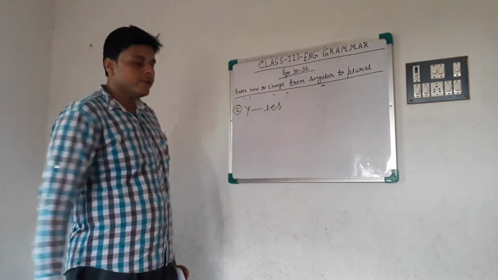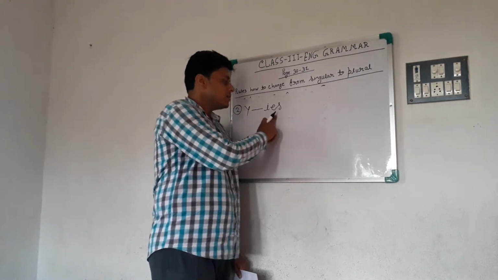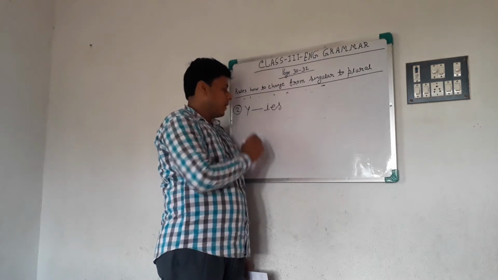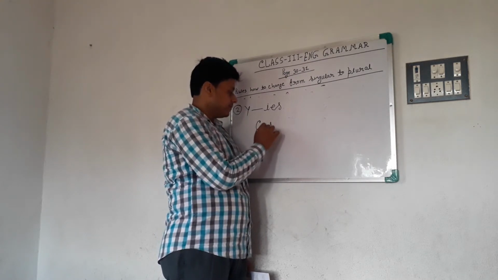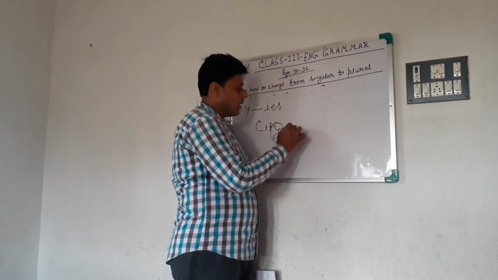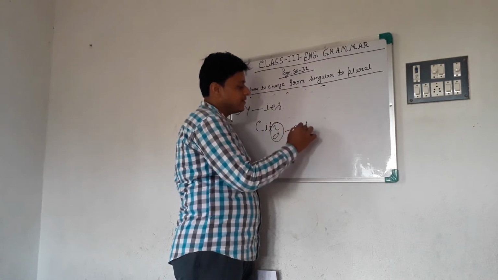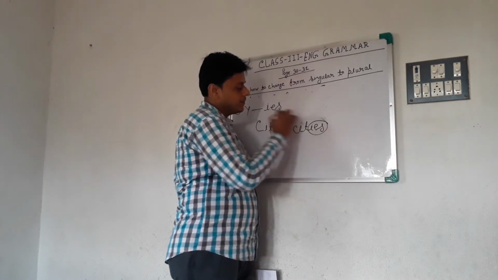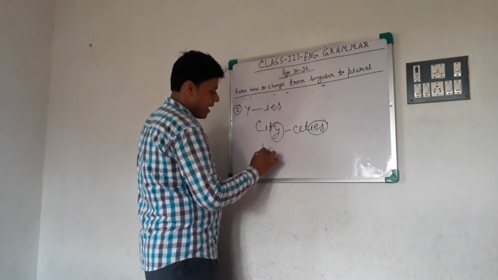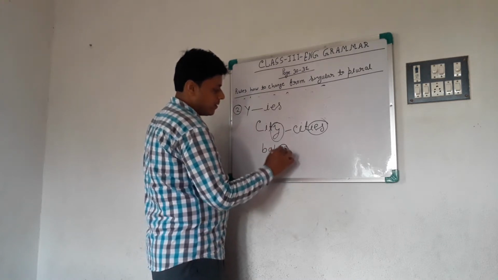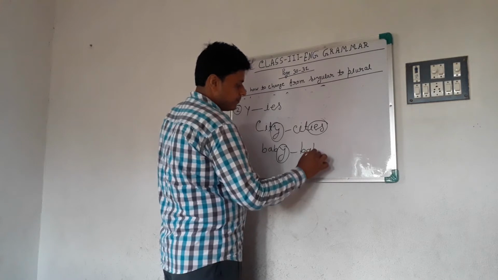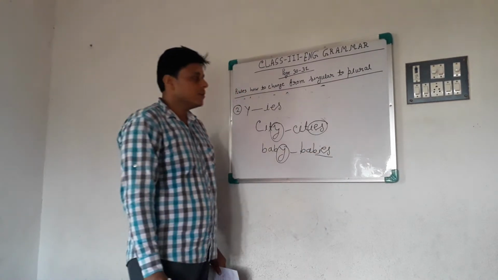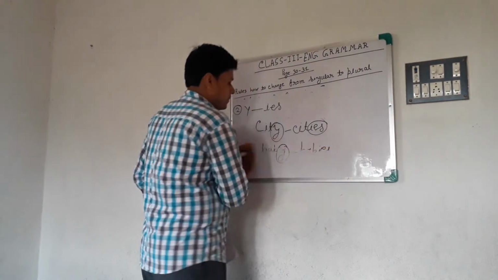Okay, y to ies. If any word ends with y, then we drop the y and add ies to make it plural, like city, cities. Like baby, babies. Okay, is that clear? But in this class we will learn another rule.